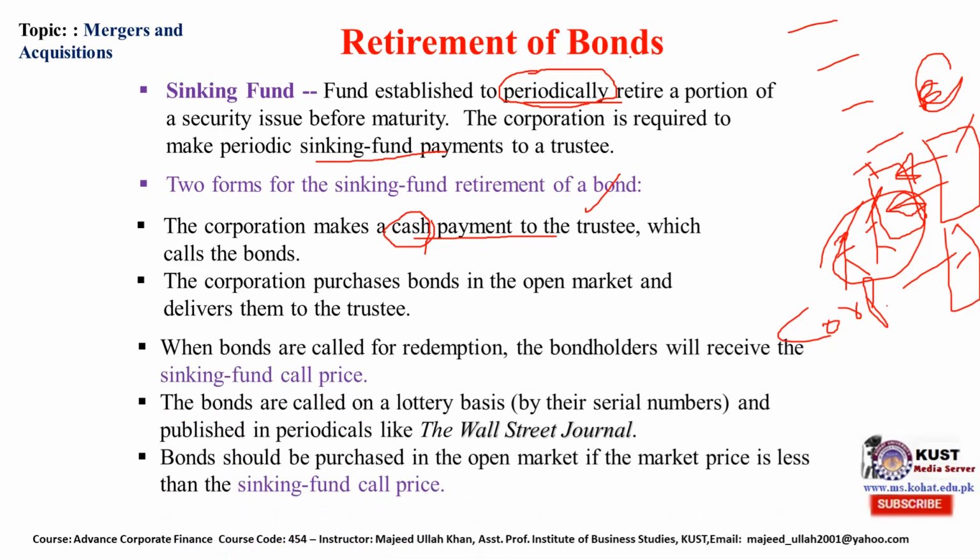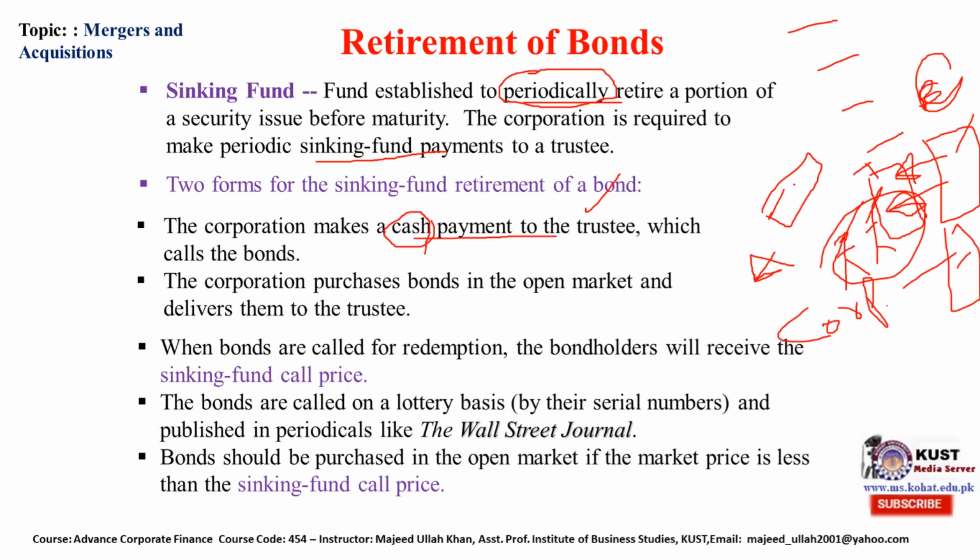When bonds are called for redemption, the bondholder will receive a sinking fund call price. When the organization calls, you should give back the bond issued by the company.